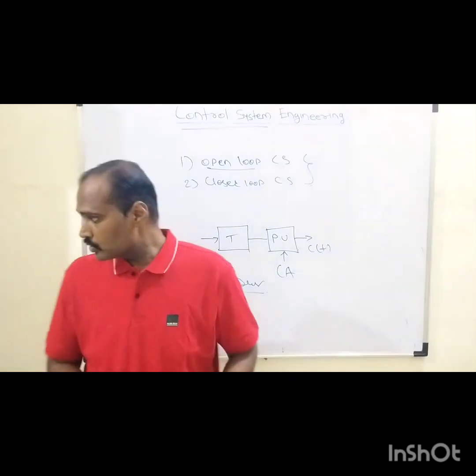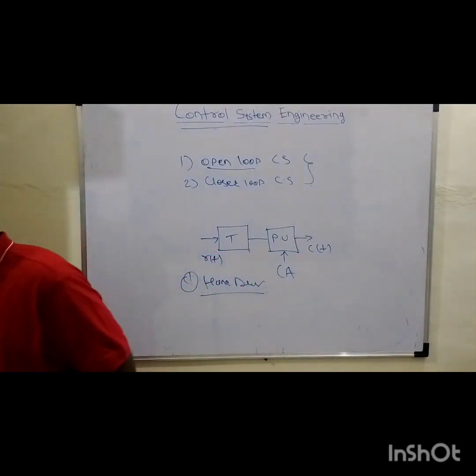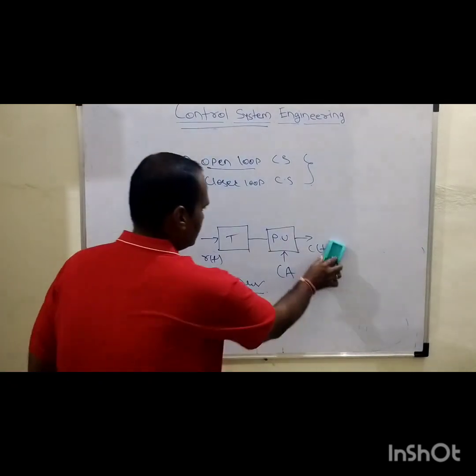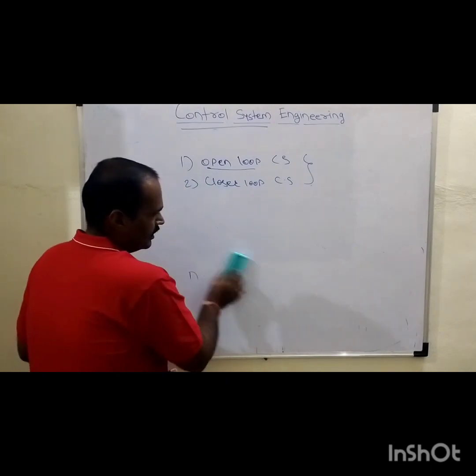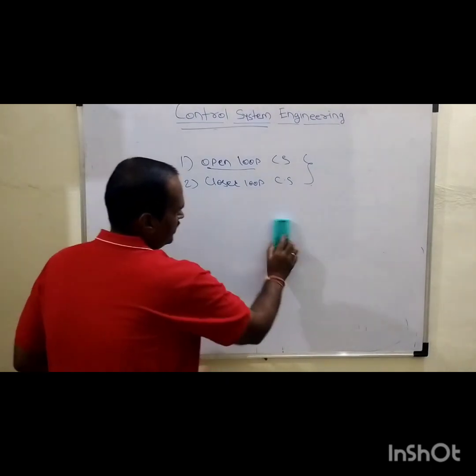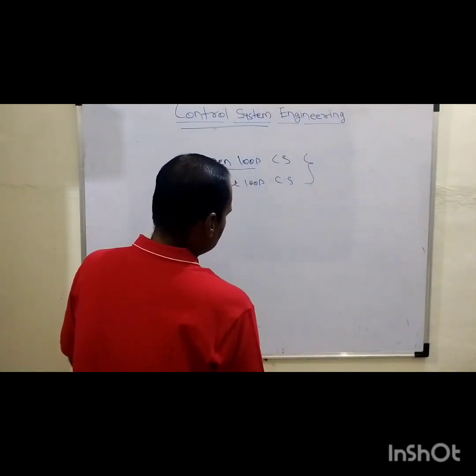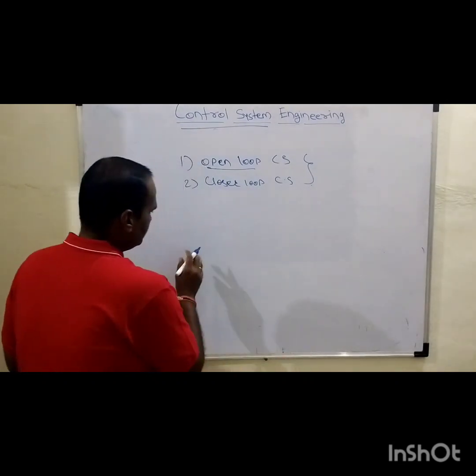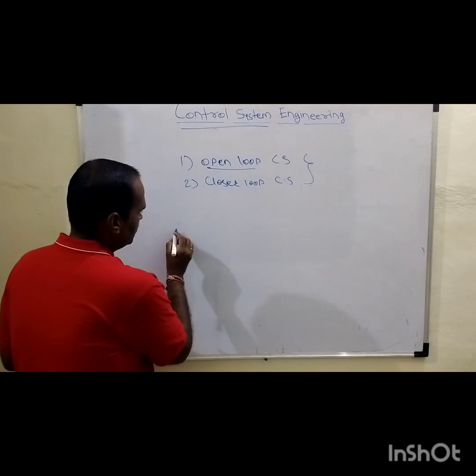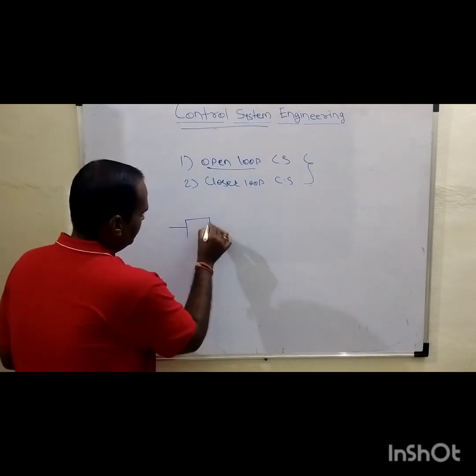Now, as far as the closed loop system is concerned, with the help of one example, we will try to learn the basic principle of this closed loop system. So how will it look, basically? This is the basic block diagram of this closed loop control system. Initially, see, such a transducer we have.